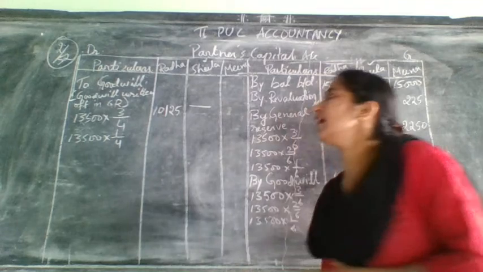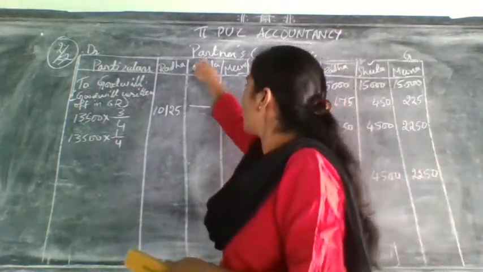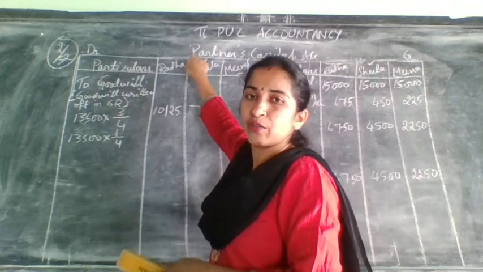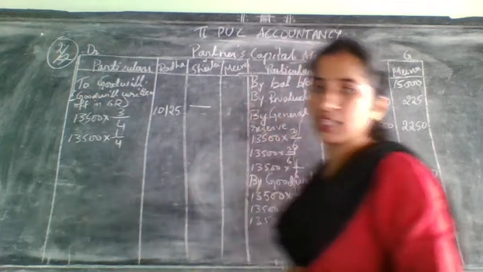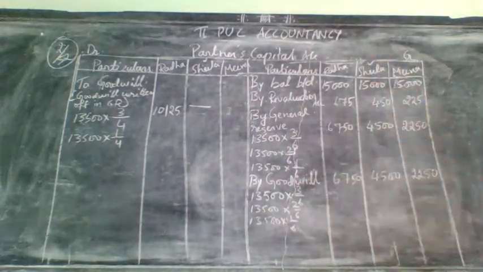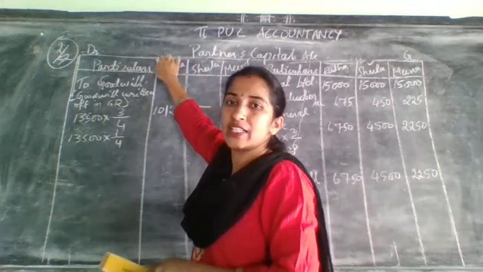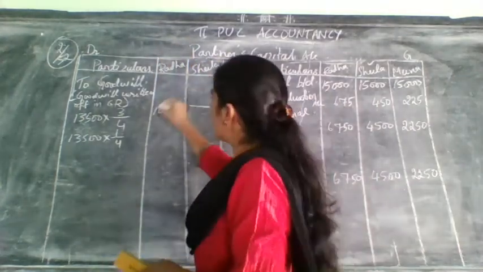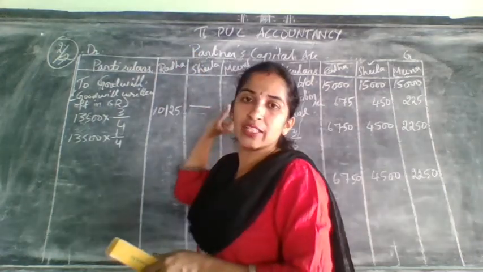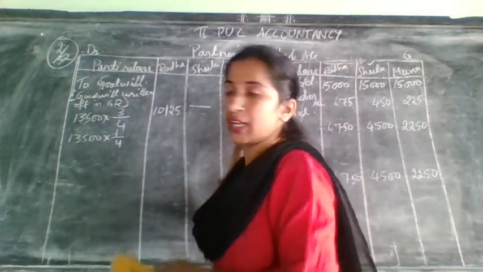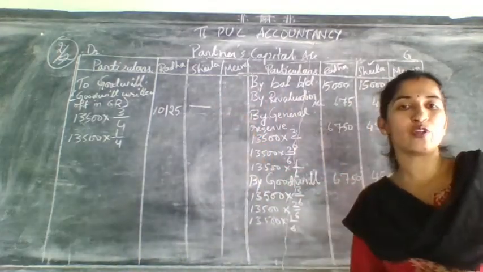10,125. Write that for whom? Radha. First only put dash for her. That's why I told you to mark here one small mark, because retiring partners will not have entry for this. That's why dash, and there also one mark. Here Radha only is retiring. When there is a tick means you need to put dash. That is not related to retiring partner. So it is easy for you to recognize. So that's why I told you to put dash.